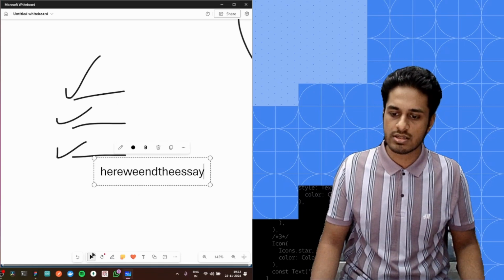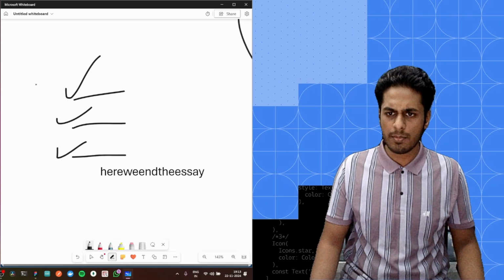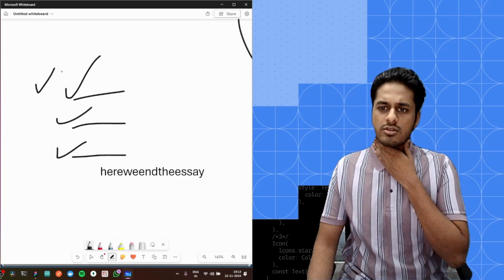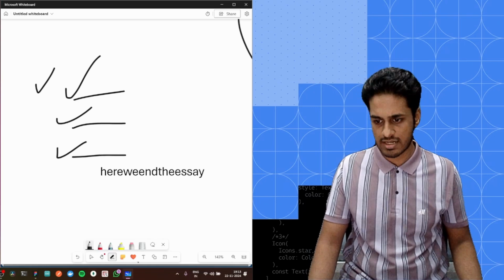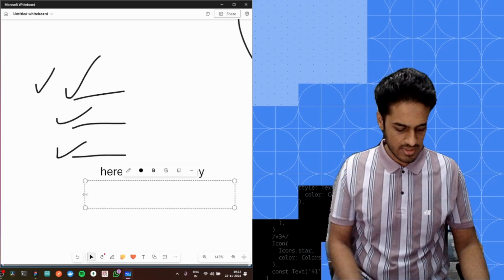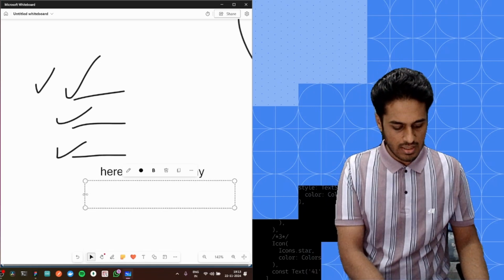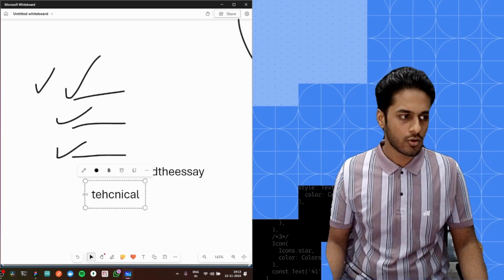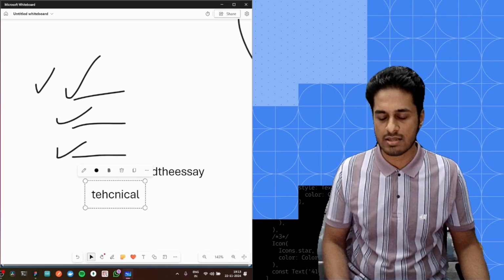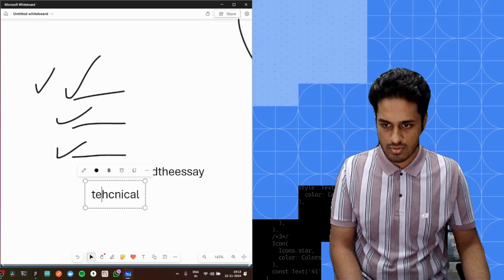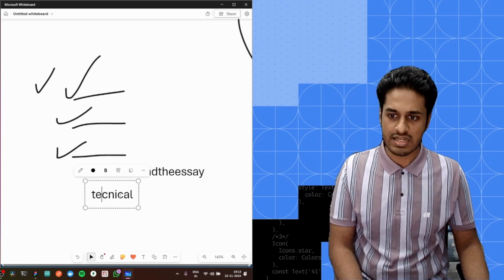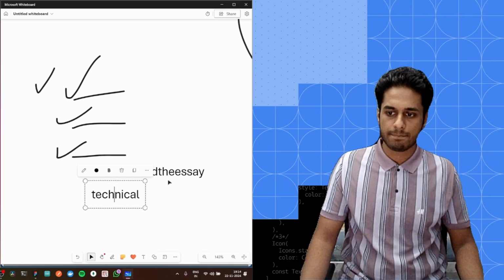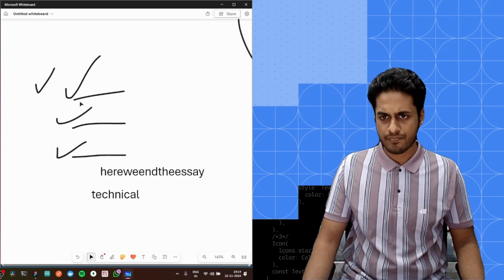Then what you can do is go up again, read through and correct any typos. How will you correct any typos? Suppose you made a mistake writing, let's say, technical, and you wrote something wrong. How do you correct it without pressing backspace? What you can do is go here and press delete. But never press backspace. That's the tip for you.